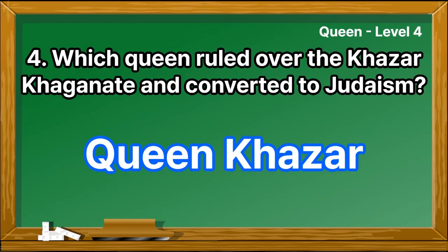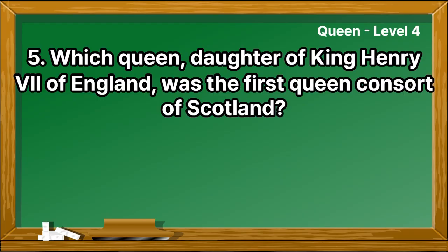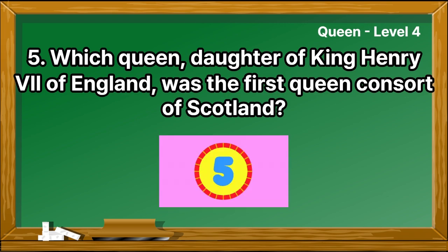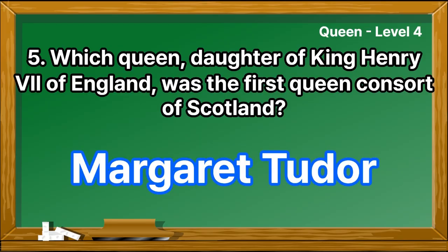Queen Hazar. Which queen, daughter of King Henry VII of England, was the first Queen consort of Scotland? Margaret Tudor.